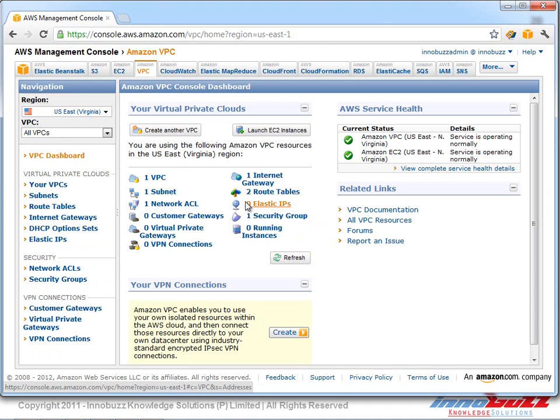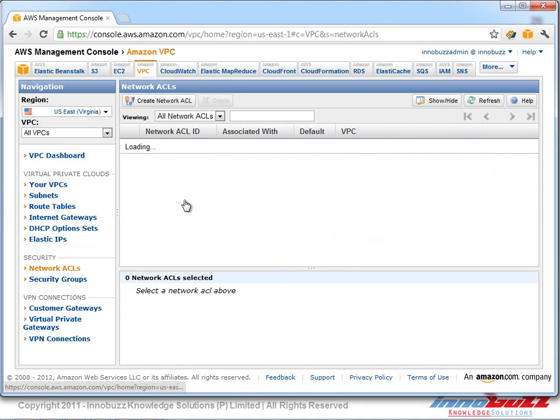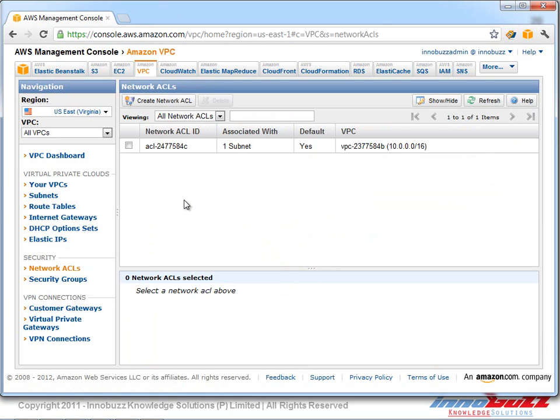We can allocate our own IP address, we can create subnets, and we can create network address translation. Everything can be created using this. Since we have selected public internet only, the current virtual private cloud has access to the public cloud.